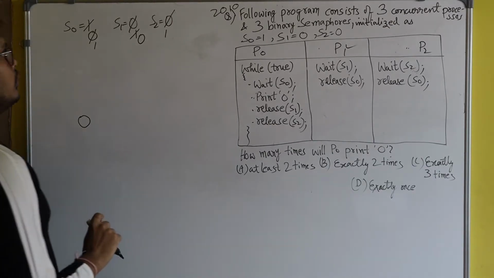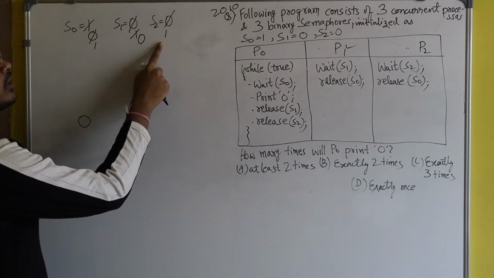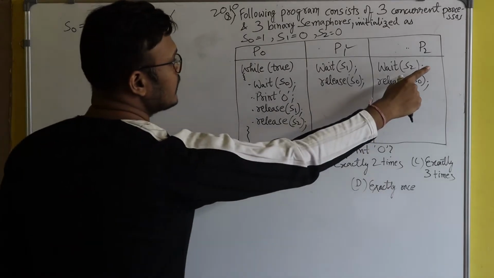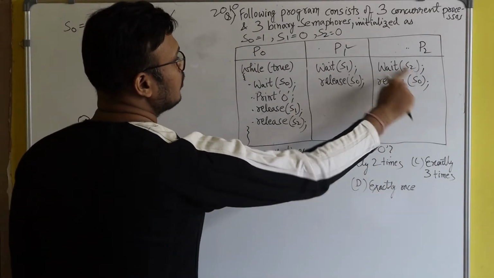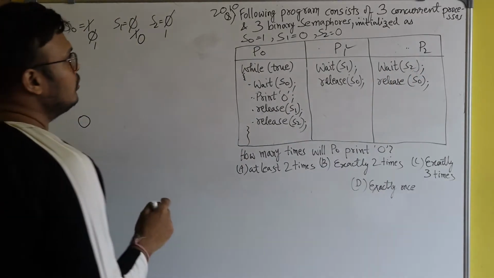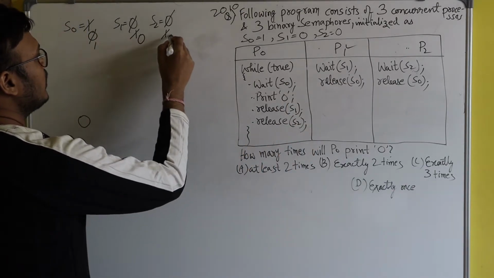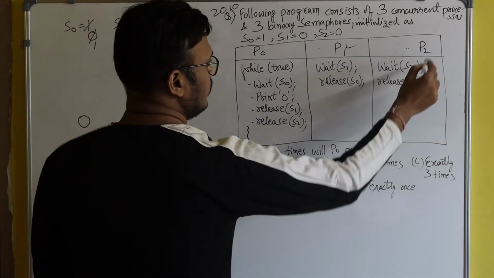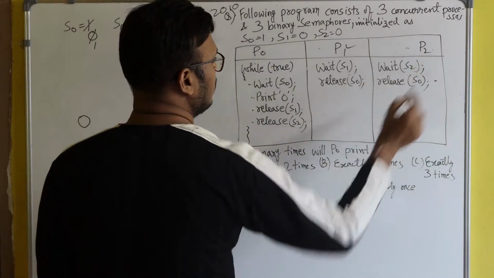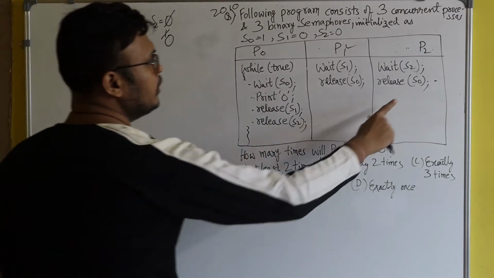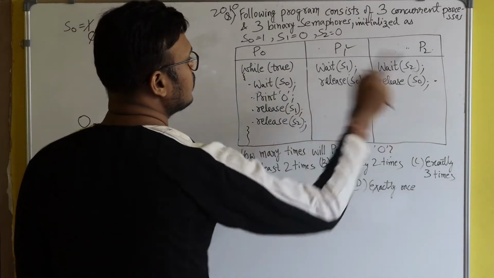Now you see the value of S2 is 1. So process P2 will successfully apply wait operation on S2. After applying wait operation on S2, the value of S2 will become 0. And now process P2 will come here. Process P2 will also execute this line, release of S0.